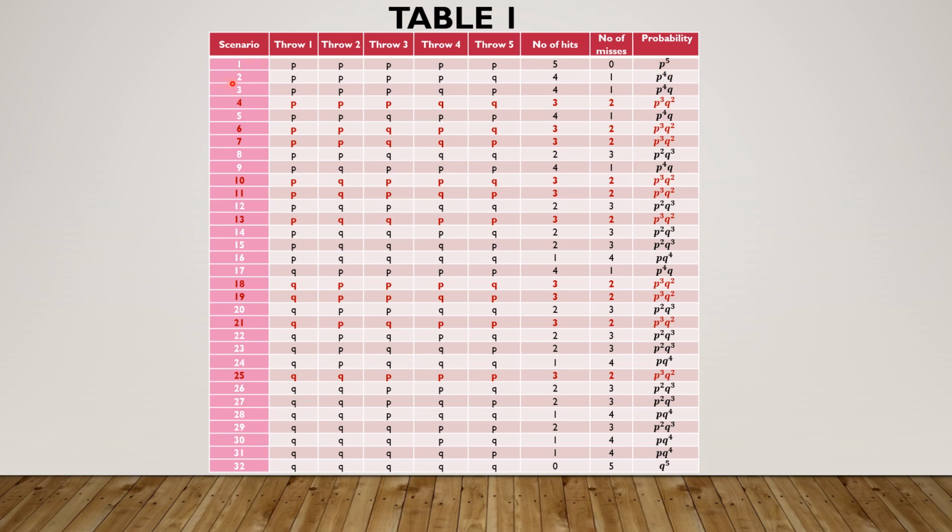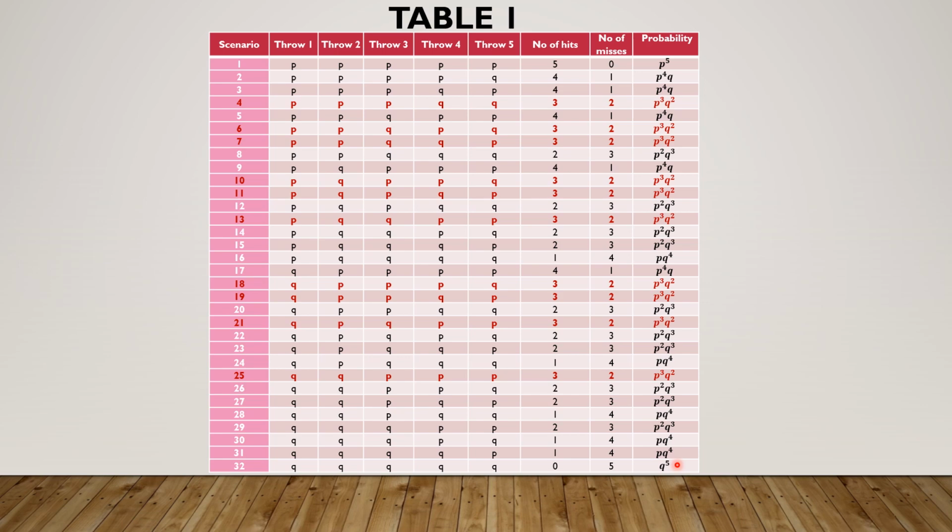In the next scenario, we have 4 hits followed by a failure, that is miss. Therefore, the probability is P power 4 into Q. Similarly, all cases have been written here. Now, what are we interested in our problem? To find the scenarios where there are 3 hits.